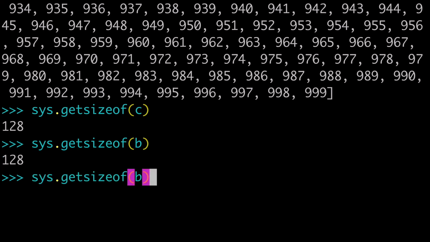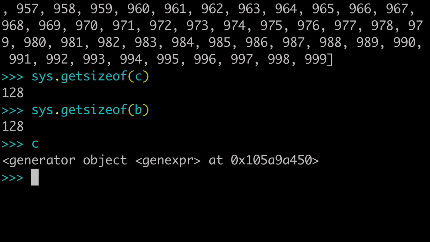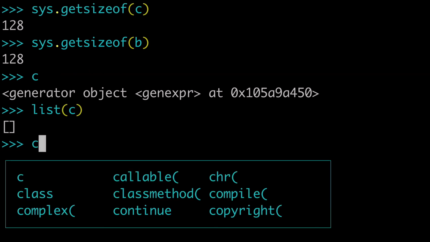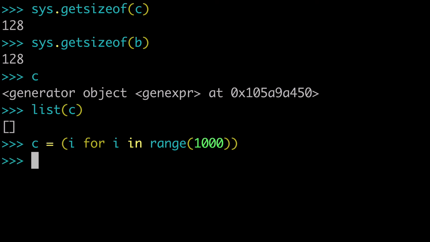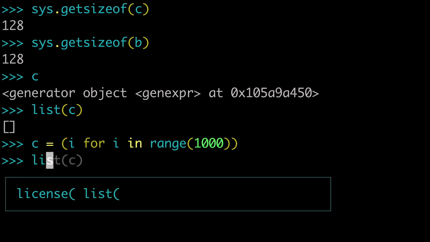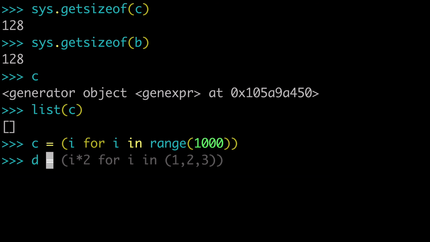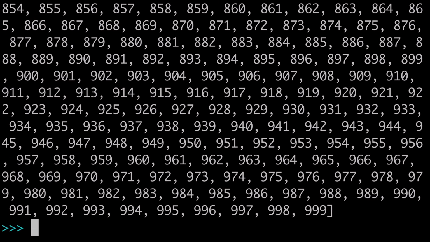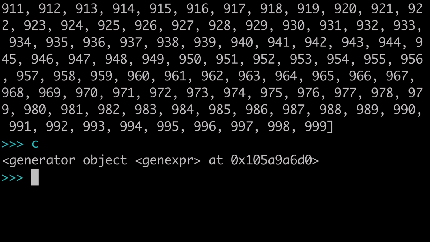But instead, if we had taken our C, our list C, right, I guess I messed that one up. So let's say we come back and we create C again, and then instead of a generator, how about we make D to be list C. Okay, so that's D. It's basically the same as C, except now it's a list instead of a generator.